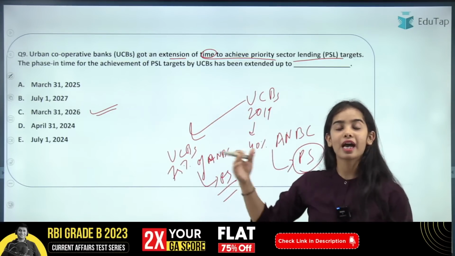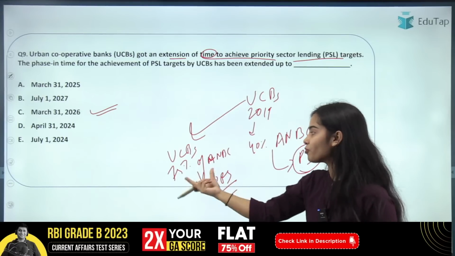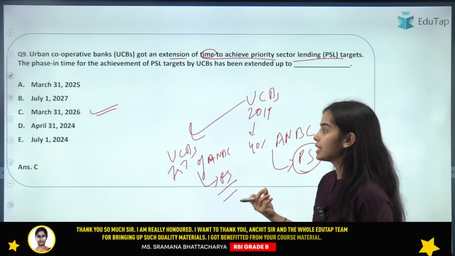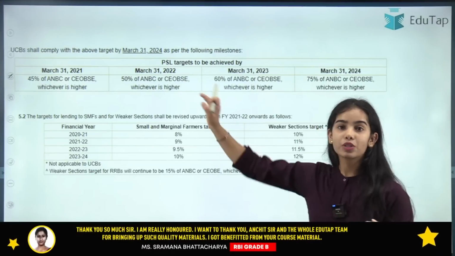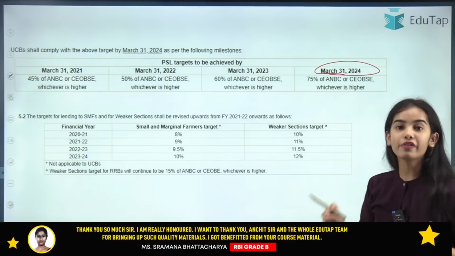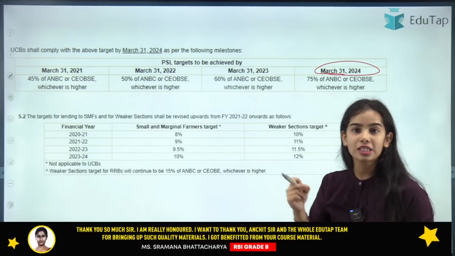Till this timeline they have to achieve this target of 75% of the adjusted net bank credit that should go to the priority sectors. Okay, so here this was the timeline that was given before, that by 2024 they have to achieve 75% of their adjusted net bank credit.